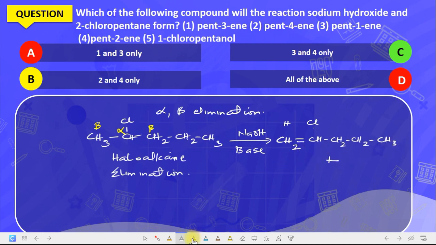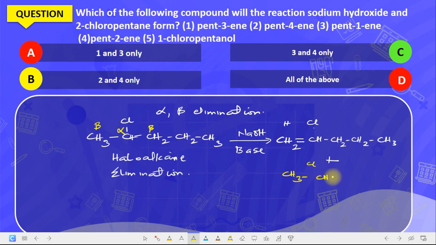Now the other product that will be formed is the one in which the hydrogen is removed from this beta carbon. Which one did we do? The one that the hydrogen was removed from this beta carbon. Are we getting it now? The second case is the one that it was removed from this beta carbon. So this becomes CH3, then CH. Now if you remove the chlorine from here, you say chlorine is gone from here.